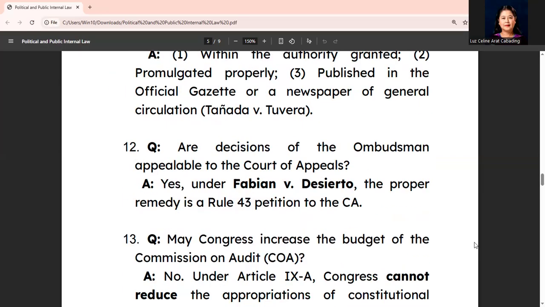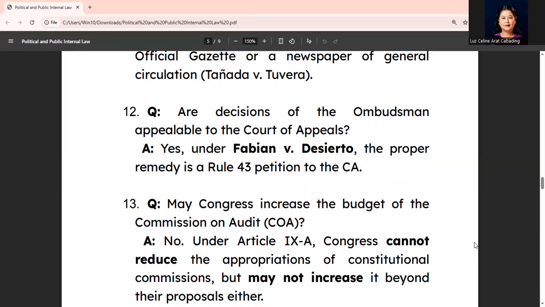Next question. Are the decisions of the Ombudsman appealable to the Court of Appeals? The answer is yes, and this is cited under Fabian versus Desierto. And the proper remedy is Rule 43, which is a petition to the Court of Appeals.